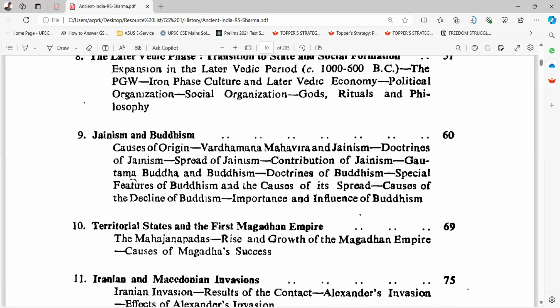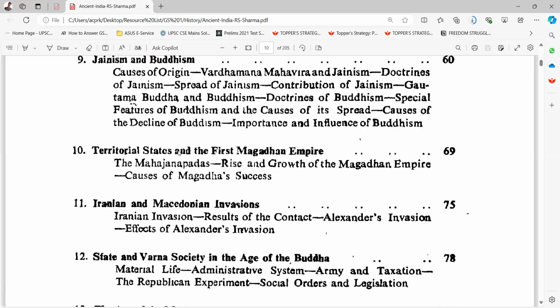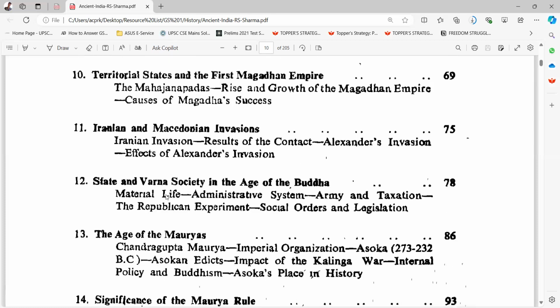Jainism, Gautama Buddha and Buddhism, doctrines of Buddhism, special features of Buddhism and the causes of its spread. Causes of the decline of Buddhism, importance and influence of Buddhism. 10th is territorial states and the first Magadhan Empire. The Mahajanapadas, rise and growth of the Magadhan Empire. Causes of Magadha's success. 11th is Iranian and Macedonian invasions.